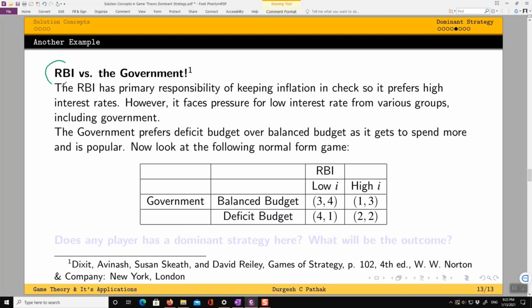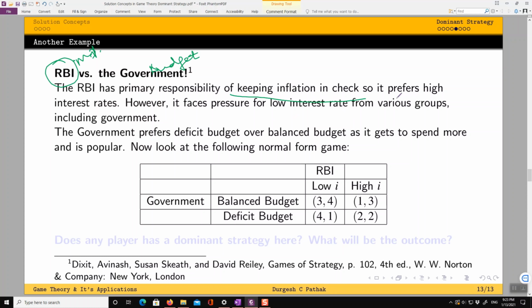RBI, you know, the Central Bank of India, and Government of India plays its own, it makes its budget. So it's about the budget and the monetary policy, right? Budget comes from the government and monetary policy comes from the RBI. So RBI has been given responsibility of keeping inflation in check.